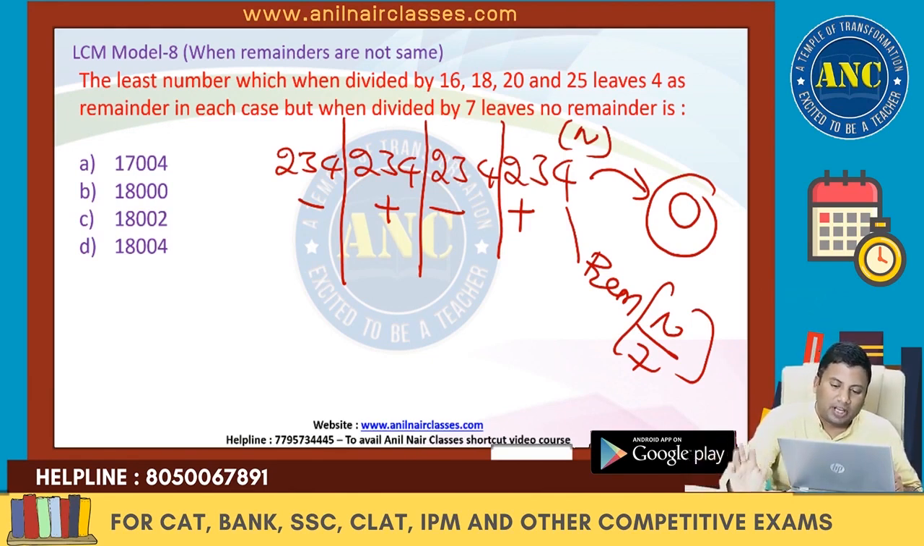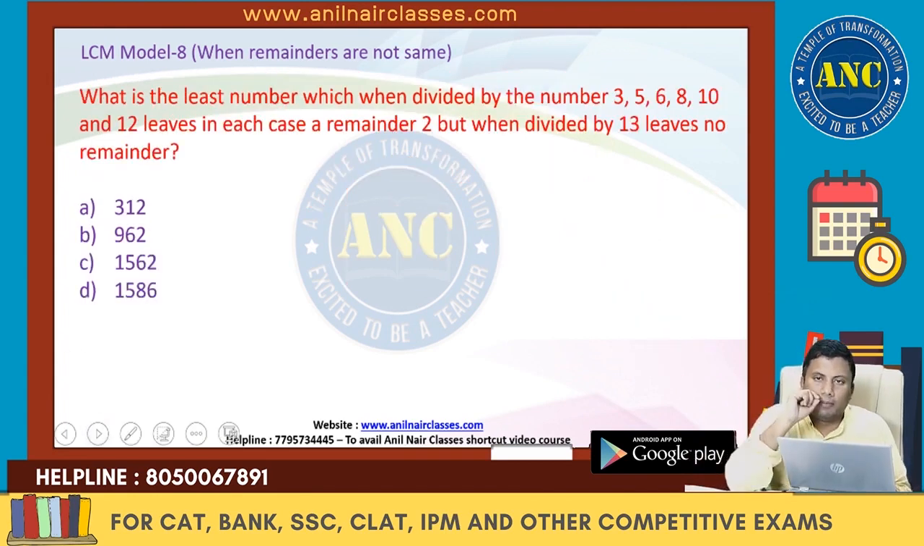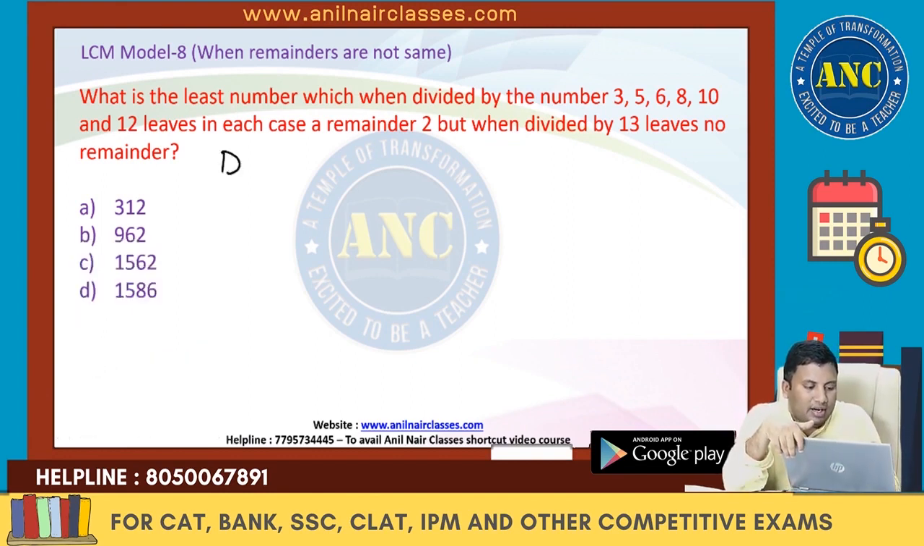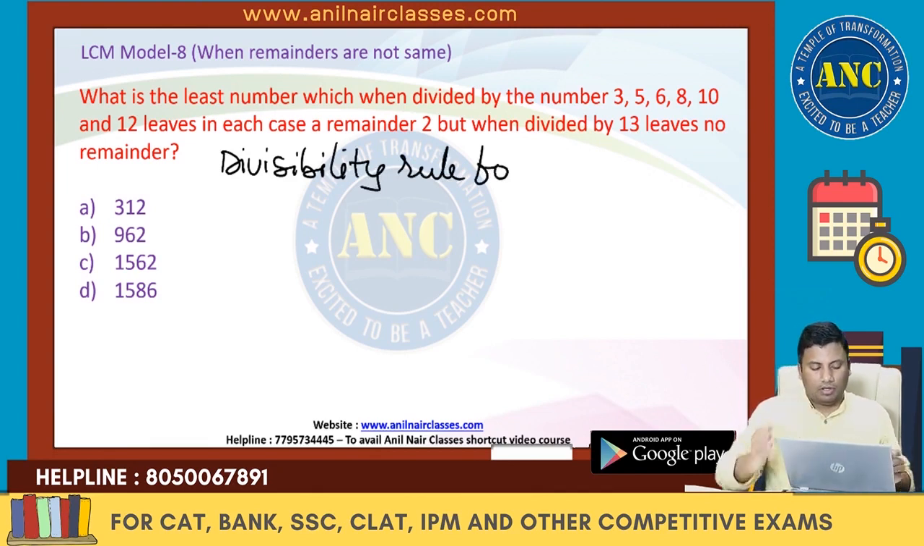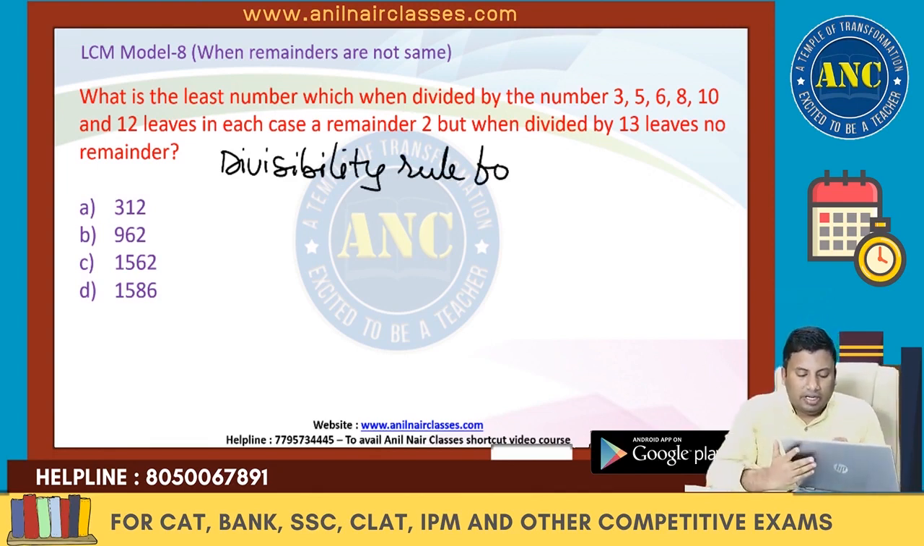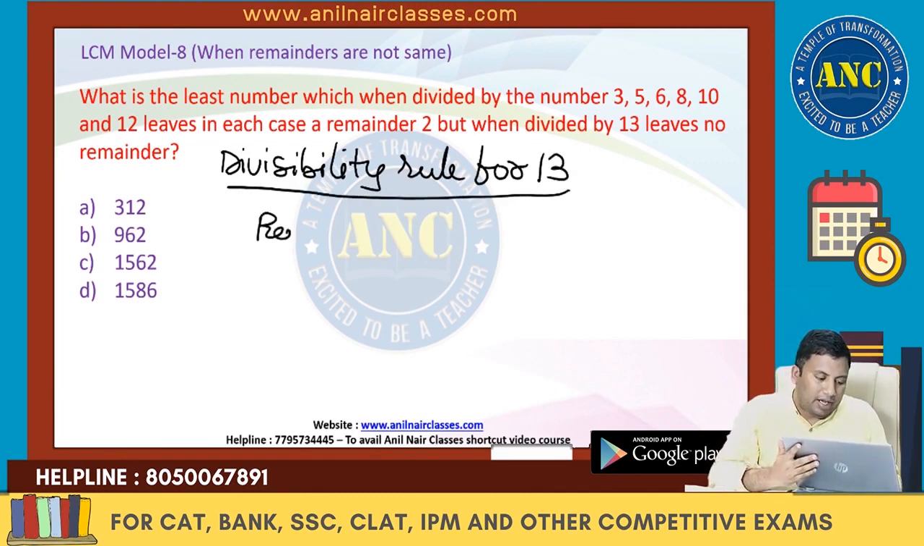Plus minus, the remainder is 0. Next, one more. Balashiva, I hope you are understanding the idea. Is it clear? That rule is not only applicable for 7, it is also applicable for 13. Divisibility rule for 13.